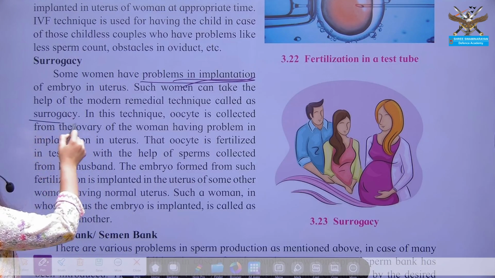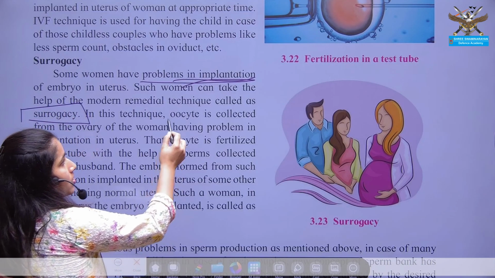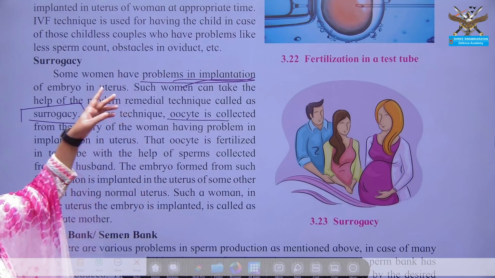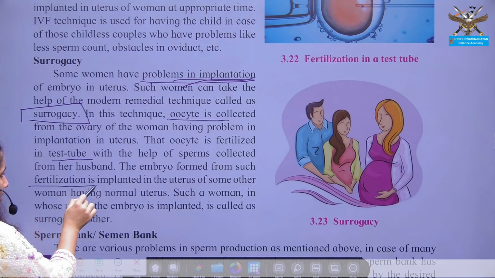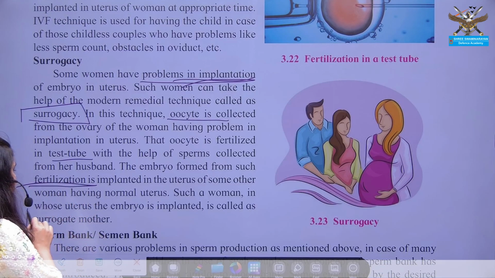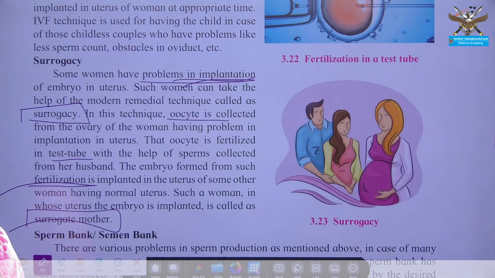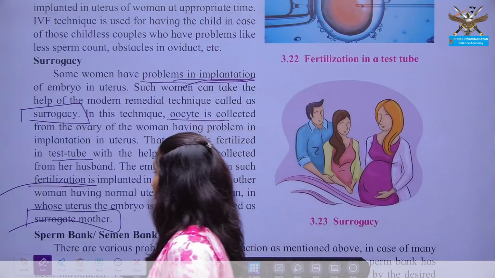So women who are facing problems with implantation take the help of another lady, and this technique is known as surrogacy, in which the oocyte of the female who has the implantation problem is collected from such a woman, then fertilized with the sperm within the test tube, and such a fertilized zygote is now implanted into a surrogate mother. The lady who is going to develop this embryo within her body is known as the surrogate mother.